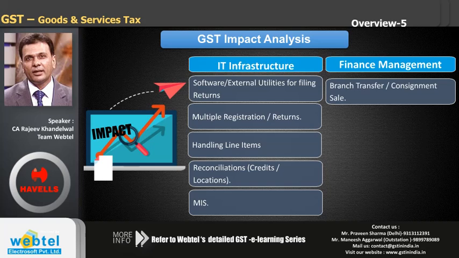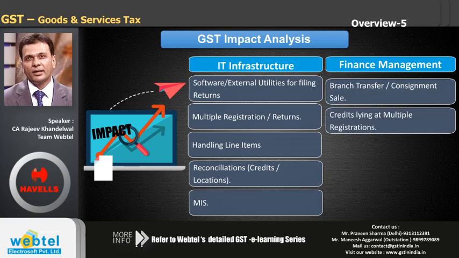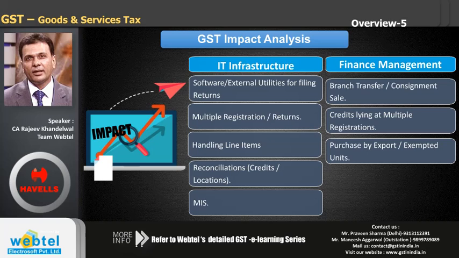Then if you have multiple registrations, then you will have input credits available at some places. You will have to pay output taxes at other places. The two will not be able to be set off. Again, the working capital requirement will be increased because of these reasons. Similarly, purchases by exports, exempted units, etc. Even in these cases, the export units, etc., they will have to pay taxes on their inputs and they will have to claim refunds later on. It is because of all these things the working capital requirement will increase, and this even needs to be worked out beforehand.